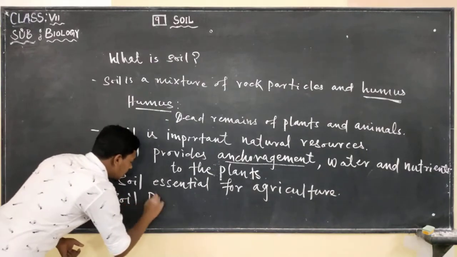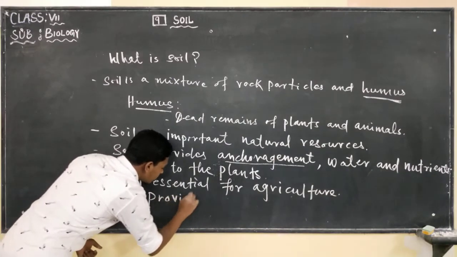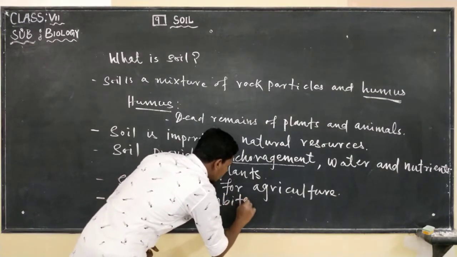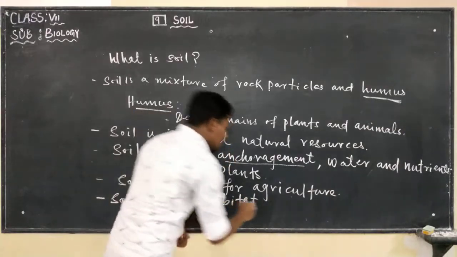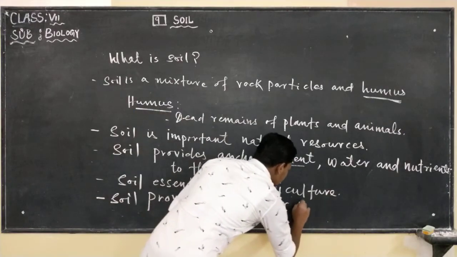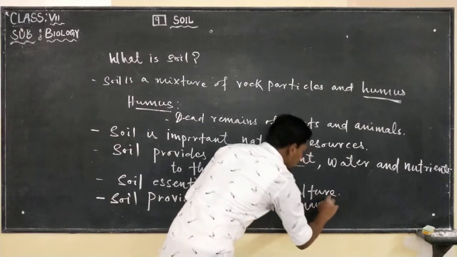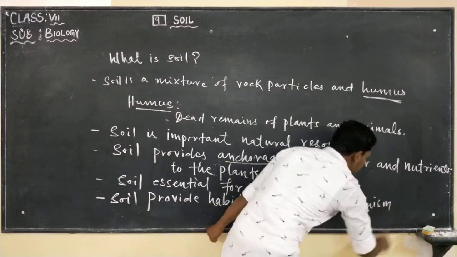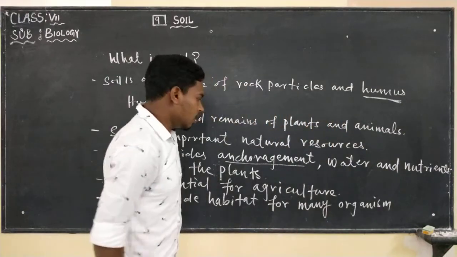Soil provides habitat for many organisms.